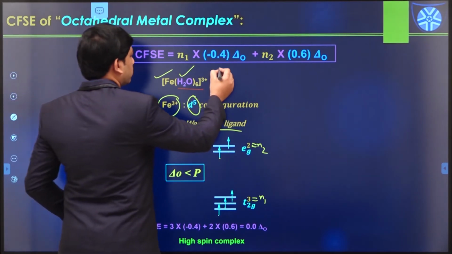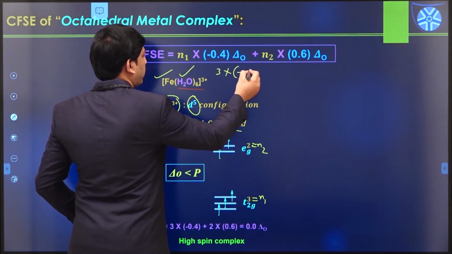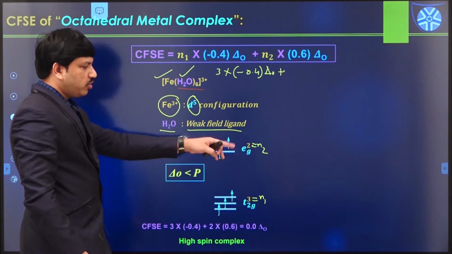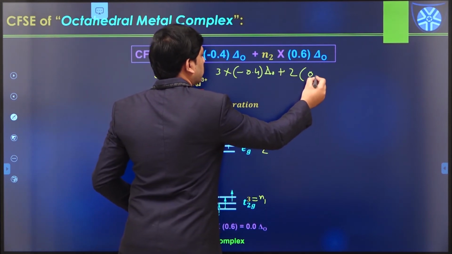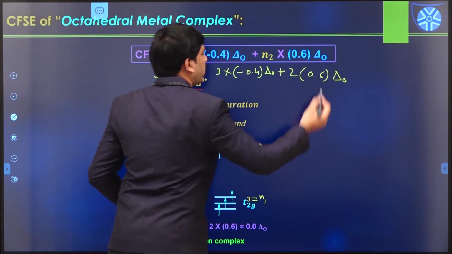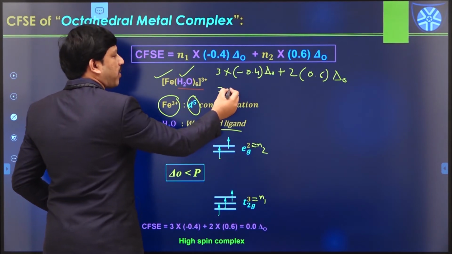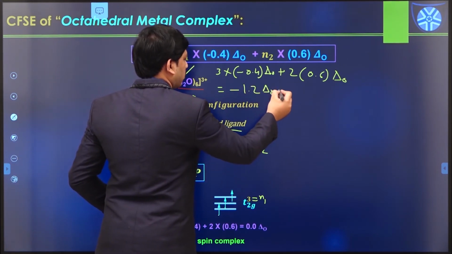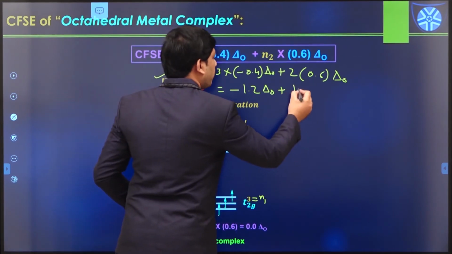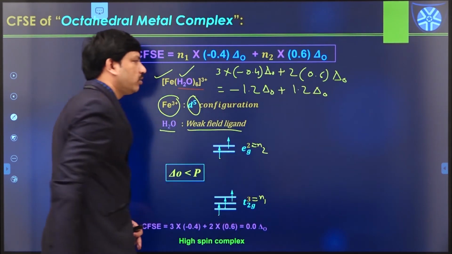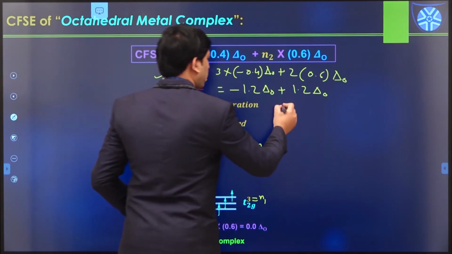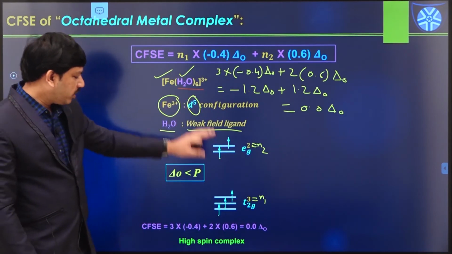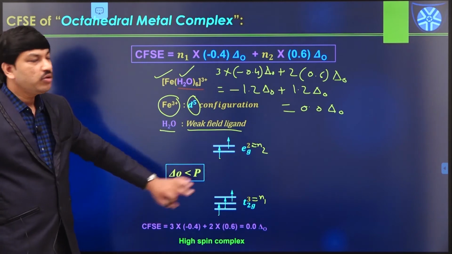So n1 value 3 into minus 0.4 delta naught plus n2 value 2 into 0.6 delta naught. So what is this value? Minus 1.2 delta naught, and this is actually plus 1.2 delta naught. So what is the overall value? Overall value actually 0.0 or 0 delta naught. So that means in this case we got actually 0 CFSE value.